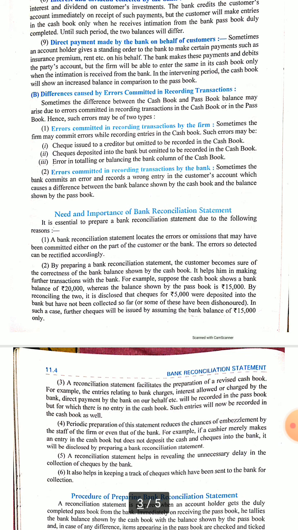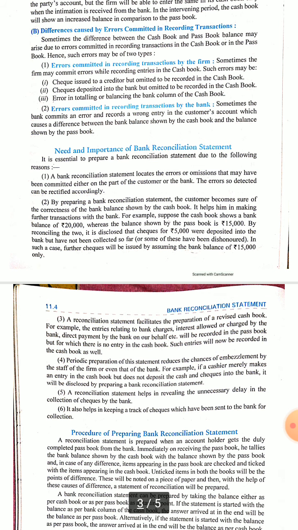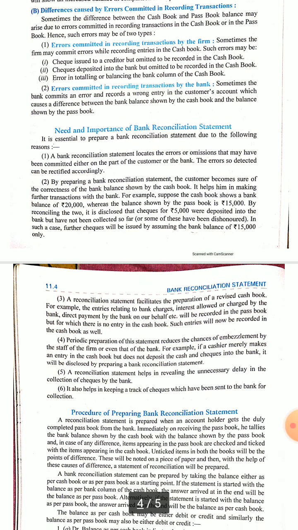Check deposited into the bank but omitted to be recorded in the cash book. That means it was known to the debtor that he has to deposit the check into the bank directly, and it was known to the account holder too, but that was not recorded in the cash book. Again, errors in totaling or balancing the bank column of the cash book. Again, the case 2 may be like errors committed in recording transactions by the bank. So sometimes an error is committed in recording a transaction by the bank. In that case, some discrepancies may occur there.